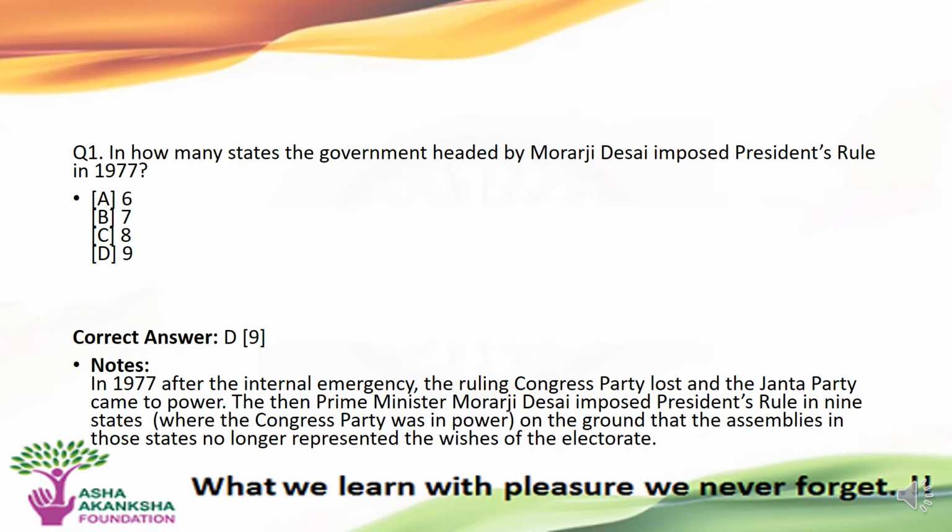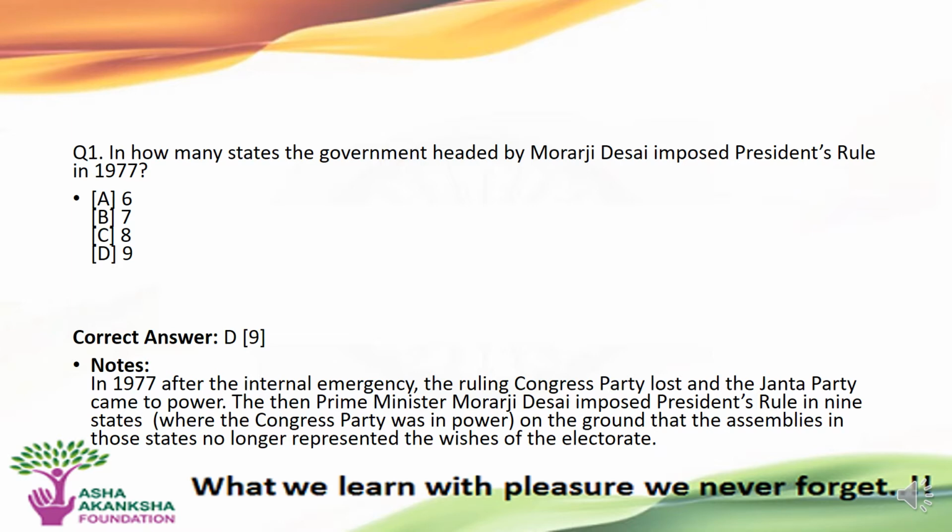The first question is, in how many states did the government headed by Morarji Desai impose presidential rule in 1977? The options are A, 6; B, 7 states; C, 8 states; or D, 9 states. The correct answer to this question is option D, that is, in 9 states, president's rule was imposed in 1977.